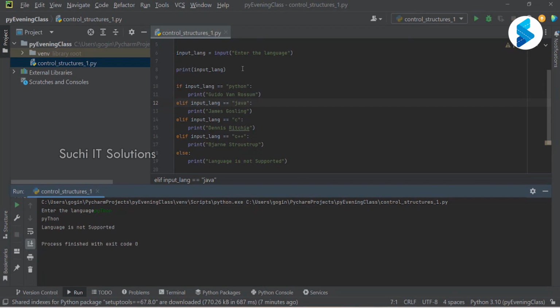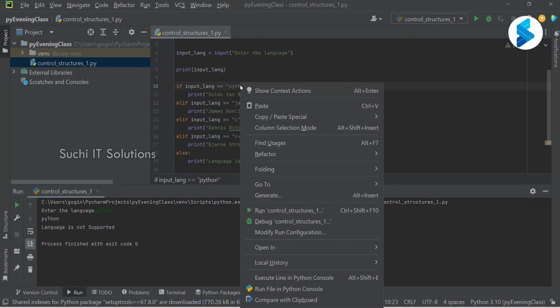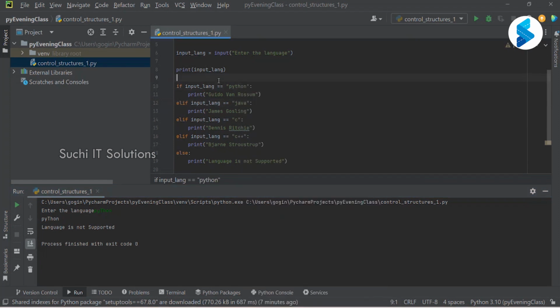So here Python is basically all lowercase, but while entering, I enter P with uppercase. So obviously it will not match. It will not match with Python or Java or C or C++, right? And hence it will eventually go to the else option and say language is not supported.